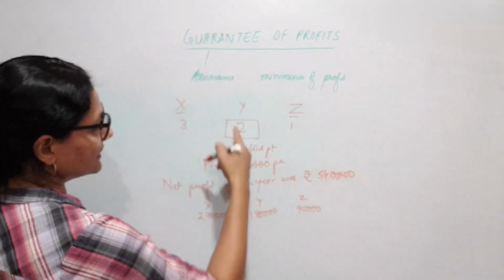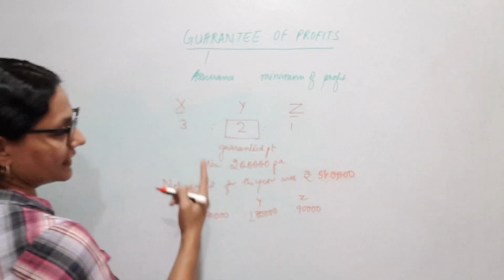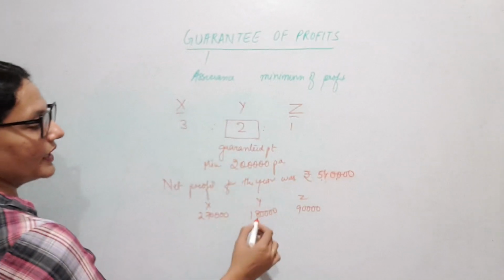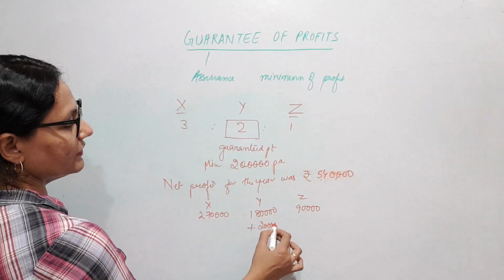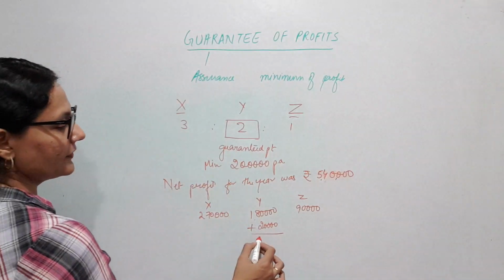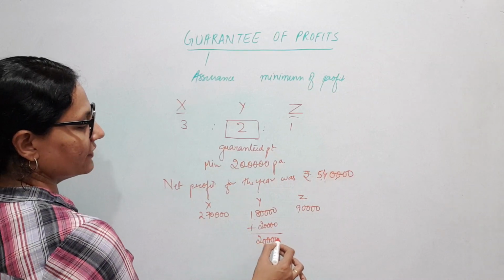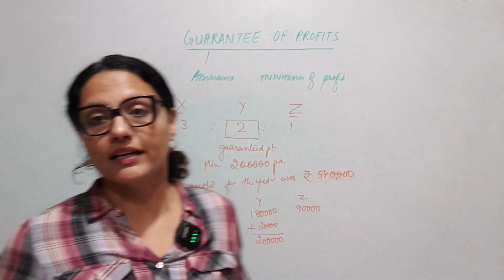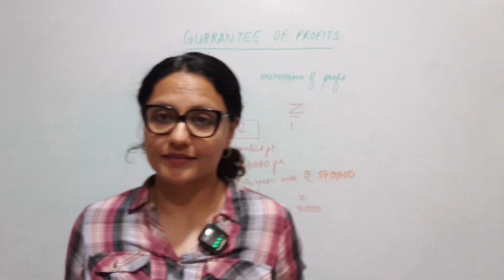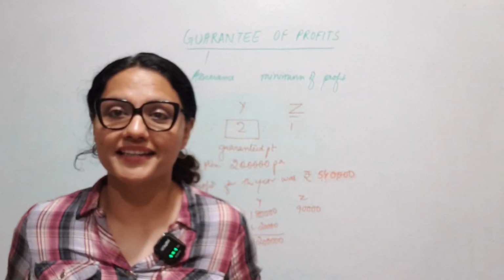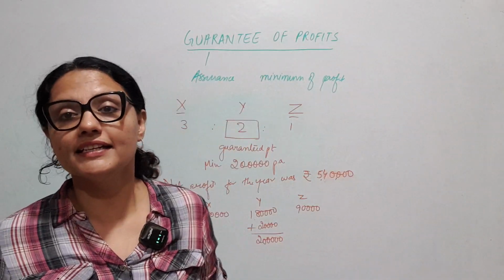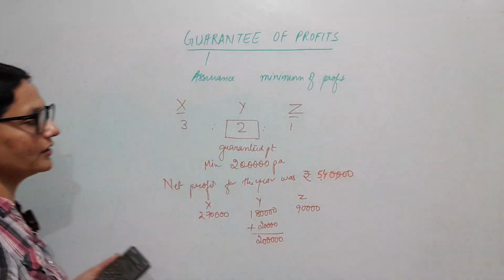So here of course I see again that Y is not getting his desired share. So we need to add how much to make this 2 lakhs? 20,000 we need to add. So now Y's share will finally be 2 lakhs. And where will I get this 20,000 from? Who will bear this? Who said that Y must get 2 lakhs? X and Z both. X and Z both had guaranteed this and they did not decide on any other ratios.